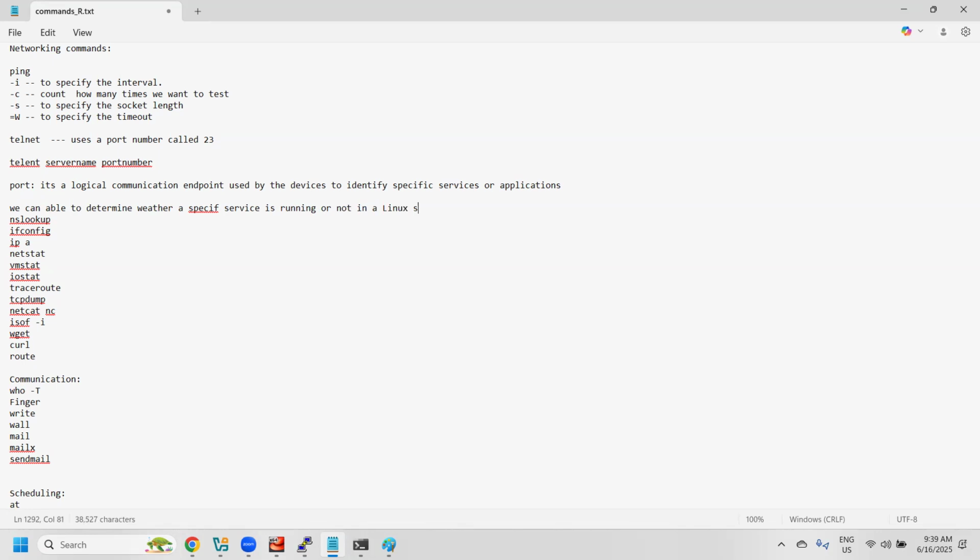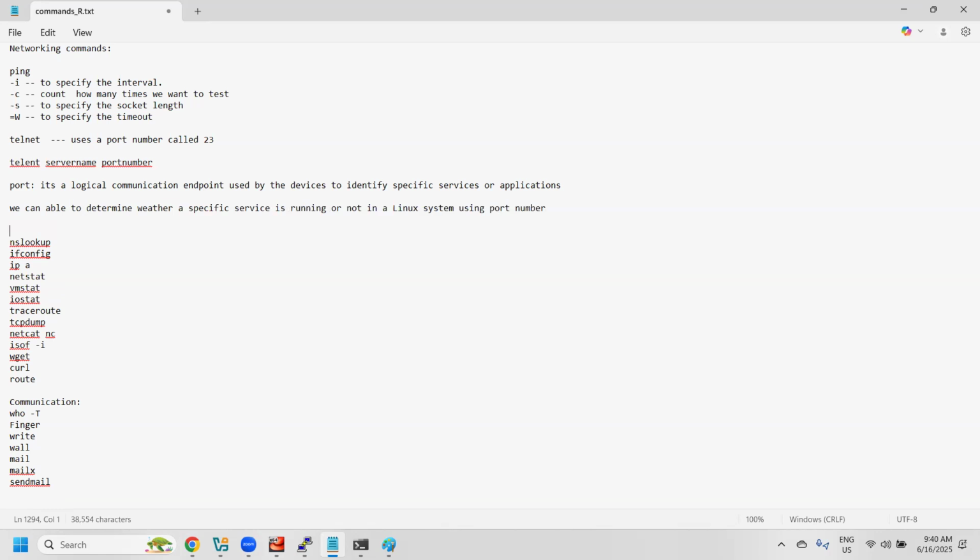Any specific service, you know that every service contains some port number.